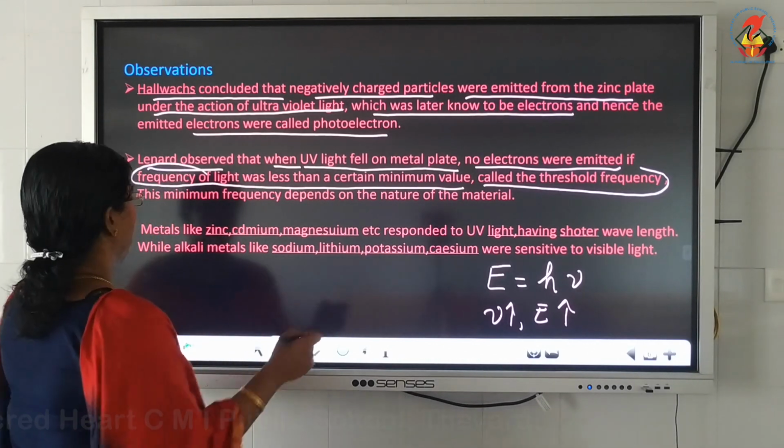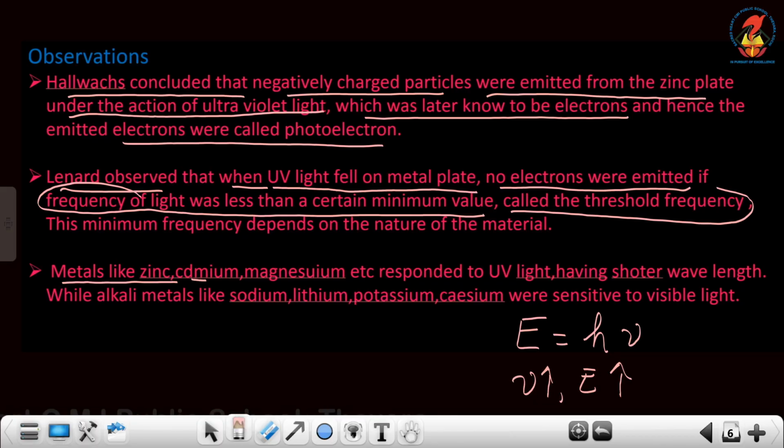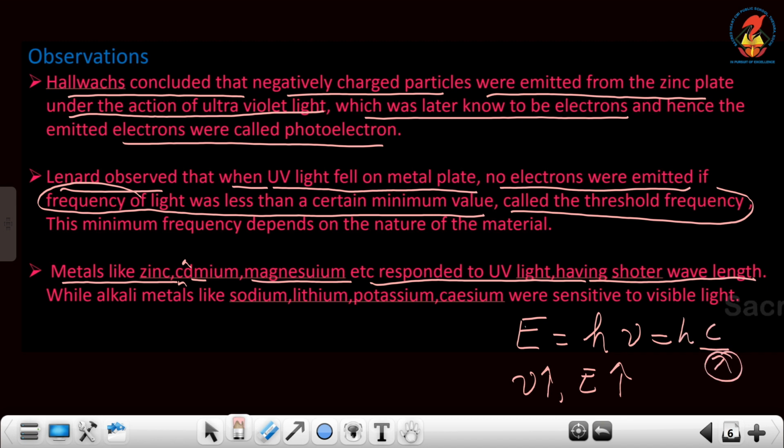Next, metals like zinc, cadmium, magnesium, etc. respond to ultraviolet rays having shorter wavelength. Shorter wavelength means high energy or high frequency, according to the equation E equals h nu, which is hc by lambda. So lesser wavelength, higher energy.